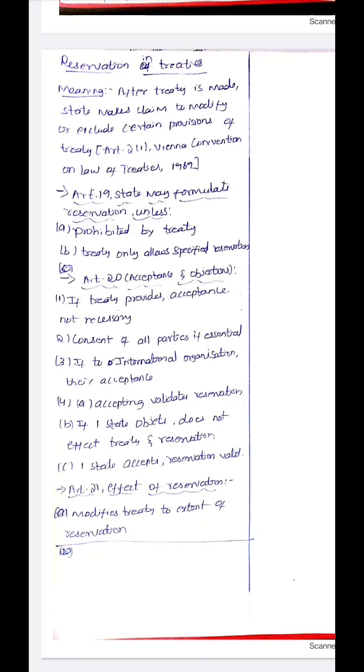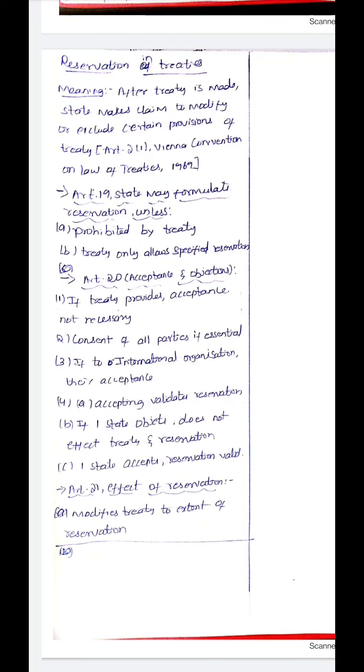The treaty may also allow only specified reservations. If it is specified that they can only make reservations on certain parts, then the states are allowed to do so only on those parts of the treaty.